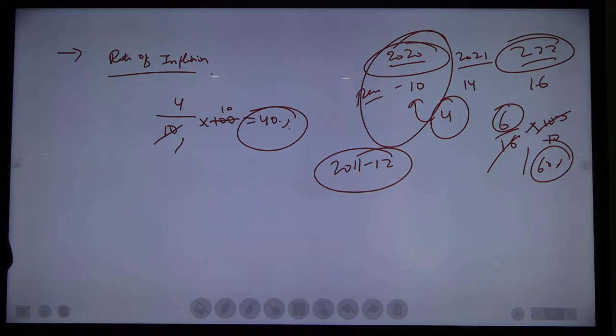In the year 2017, they changed it. Before 2017, the base year was 2004. But in 2017, they changed the base year from 2004 to 2011 to 12. But still, it is in current affairs that MOSPI has decided the base year will change again, from 2011 to 2017.